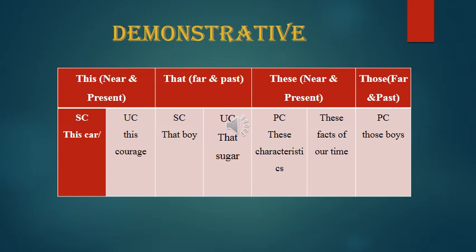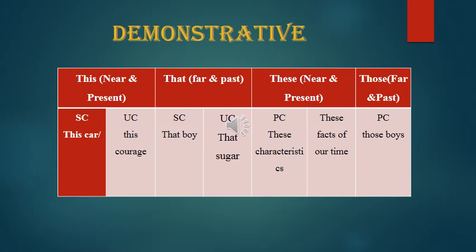So demonstrative: this, that, these, those. These are called demonstrative because they demonstrate, they show, they point out, like this car, this particular car. This courage means the courage you are showing now. So this can be used before singular countable and before uncountable. SC means singular countable, UC means uncountable, something that cannot be counted.